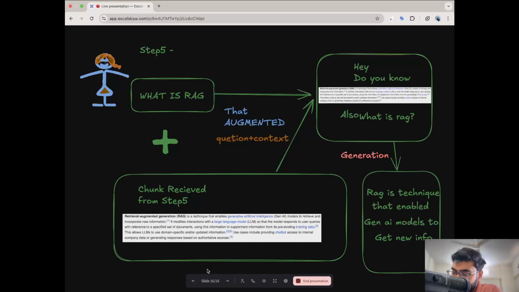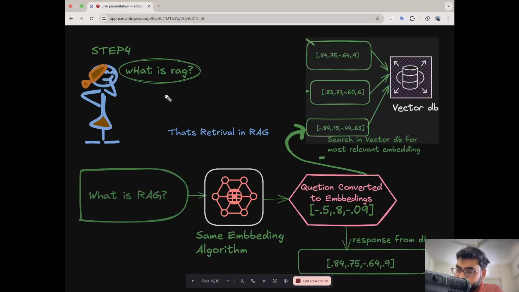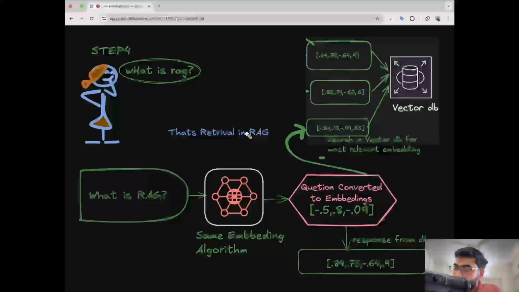Now, if you see step number 4, why is RAG called retrieval augmented generation? In step number 4, when we convert the user question to embeddings, and this embedding is searched in the vector database and retrieves the correct embedding, this process is called retrieval. So the R which you are seeing in RAG is actually retrieval, because of this retrieval process, because we are finding the correct embedding from the vector database.